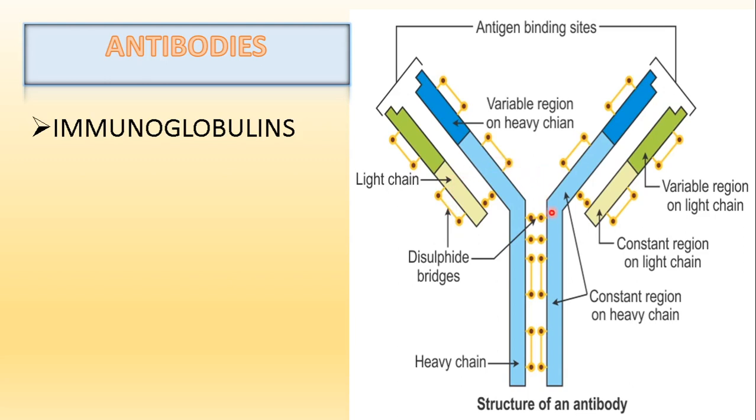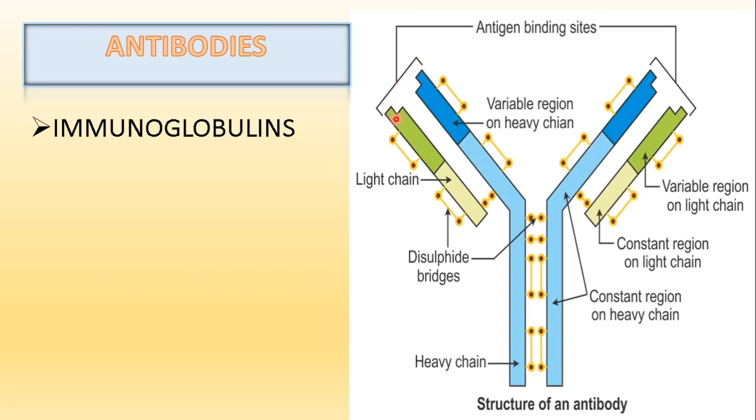Now the protein chains have a Y-shaped structure. The protein chains are linked together by sulfide bridges. So sulfur bonds are formed in between, which keep them attached. Now, the tip, we can call this the tip of the fork. This is like a fork. The tip of the fork, on both sides, is unique. As we have learned about enzymes, they are quite similar to the enzyme. That means they are very specific, like the active site of the enzyme.